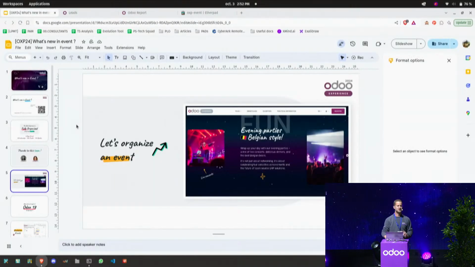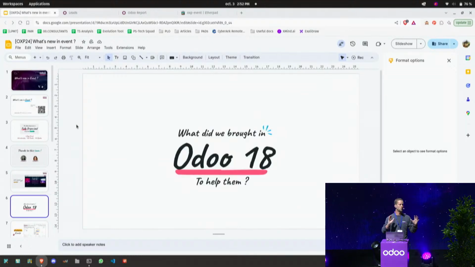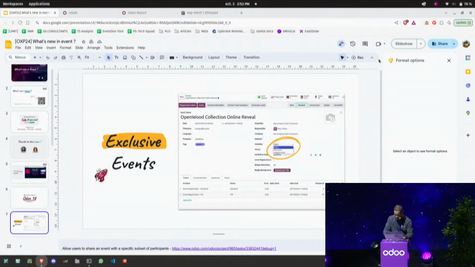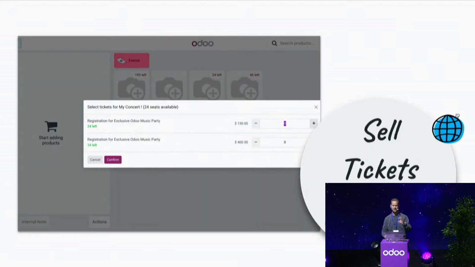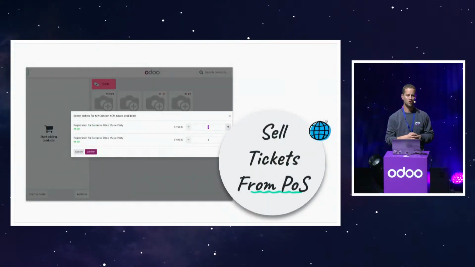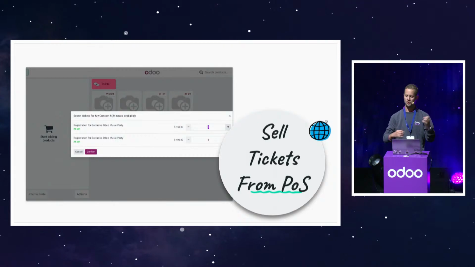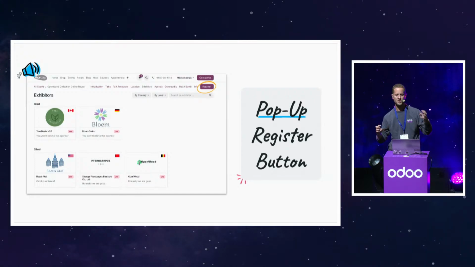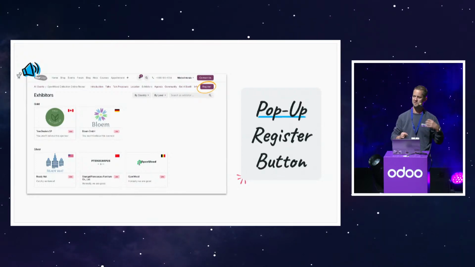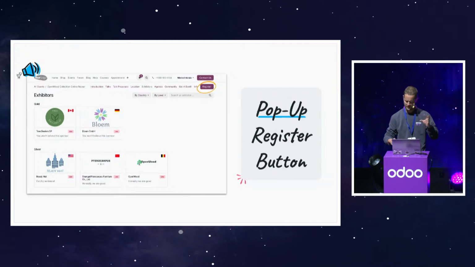So this concludes my demonstration. Now we'll make a quick focus on what we really brought in Odoo 18. Let me switch back to the slideshow. The first feature I showed you is the exclusive event, so different visibility possibilities. The second one is the ability to sell tickets from the POS. So no need to open the more complex interface of the sales order to be able to subscribe people. Also, every attendee can register to an event from any page. They don't need to be on a specific page to be able to register to an event.